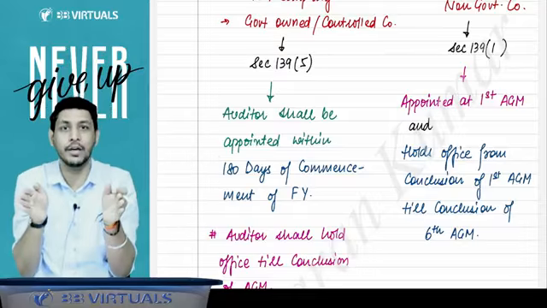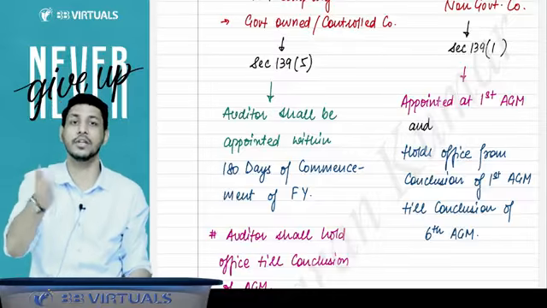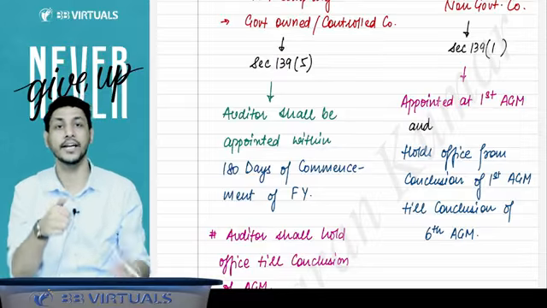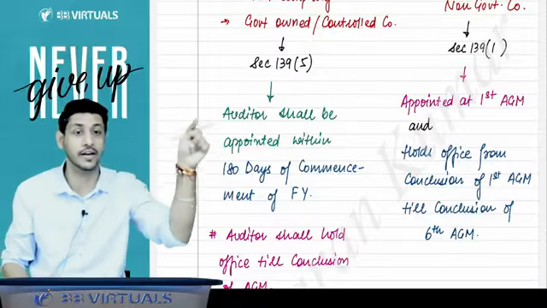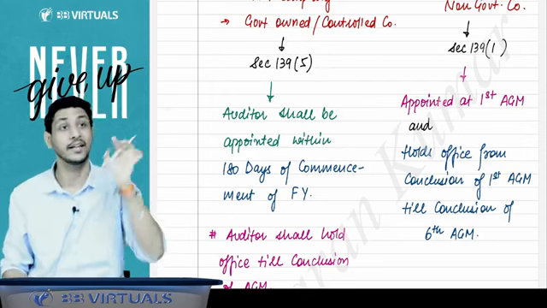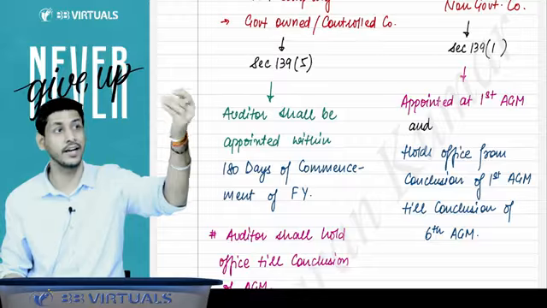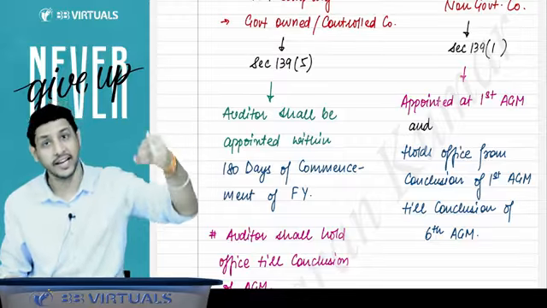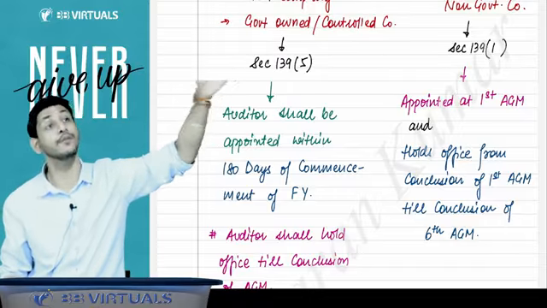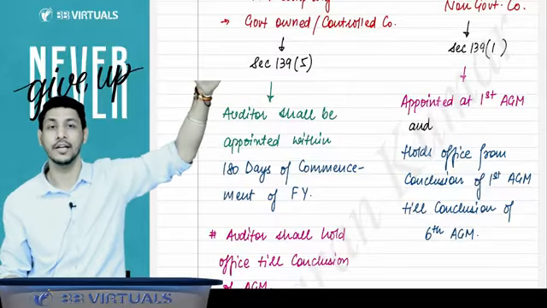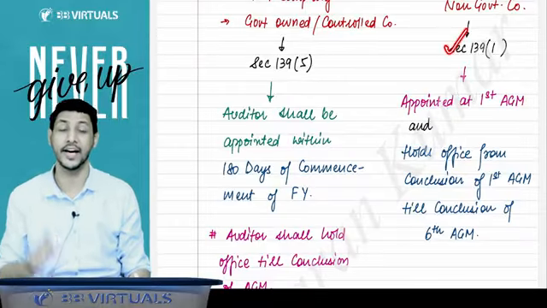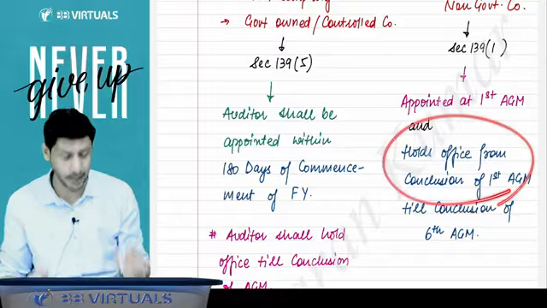Now, in that first AGM, the subsequent auditor will be appointed, and that subsequent auditor will hold office till the conclusion of the sixth AGM. That means he will be appointed for a tenure of 5 years. Then in the sixth AGM, again the auditor will be appointed, and he will hold the office till the conclusion of the next 5 years. So that is how you have to count. In the first AGM, the subsequent auditor will be appointed, and he will be holding the office till the conclusion of the